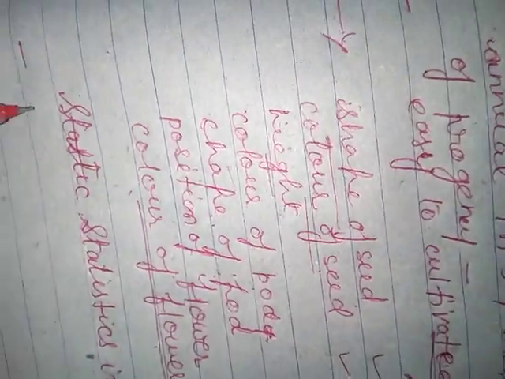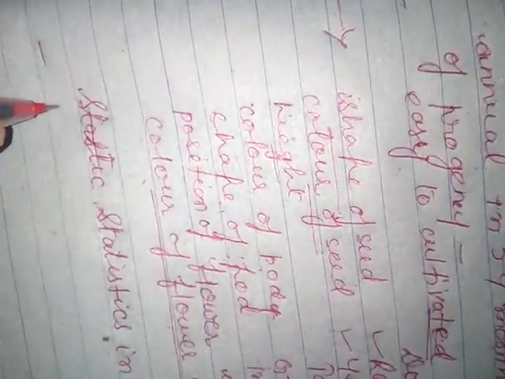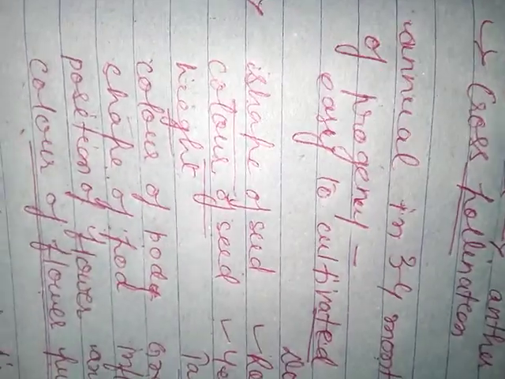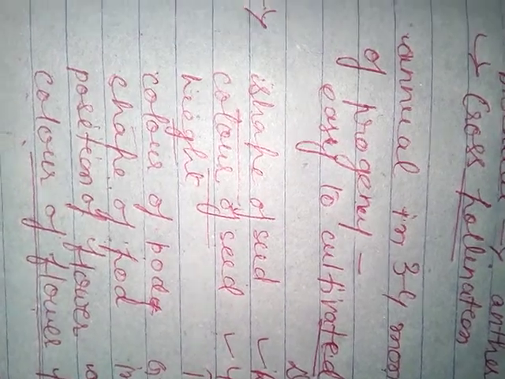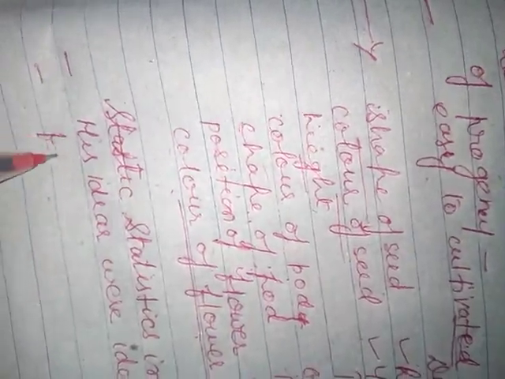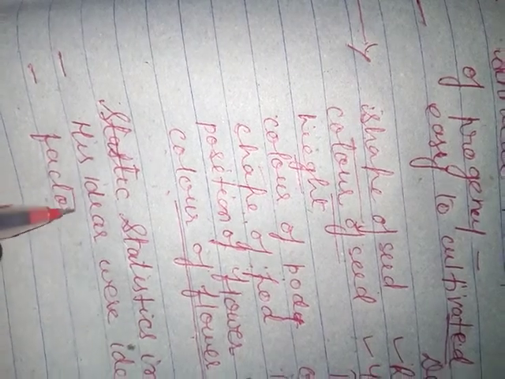What was the reason? The first reason is that his ideas were ahead of that time. When he proposed the law of inheritance, he used the term factor, that there are certain factors which carry the characters from one generation to another generation, and till that time the factor was not discovered.